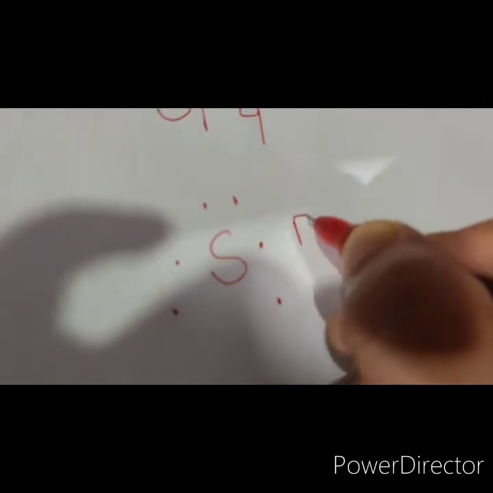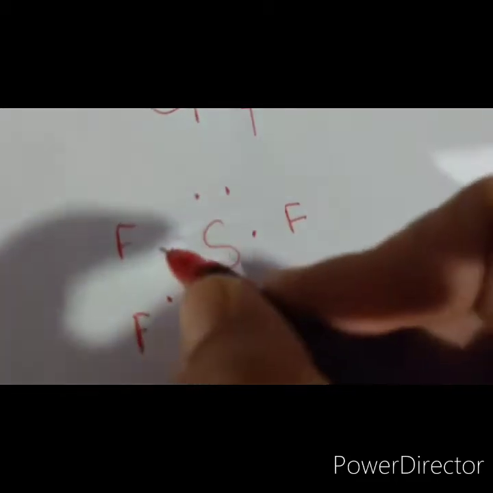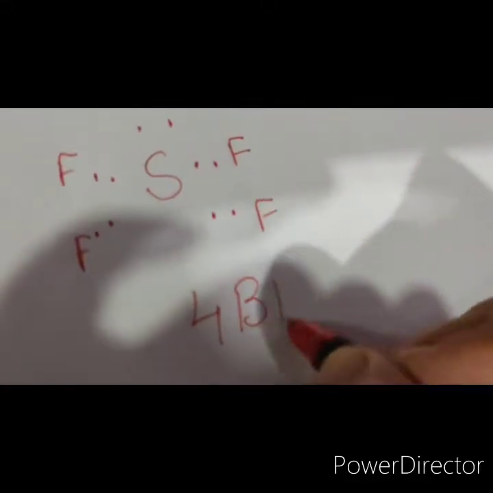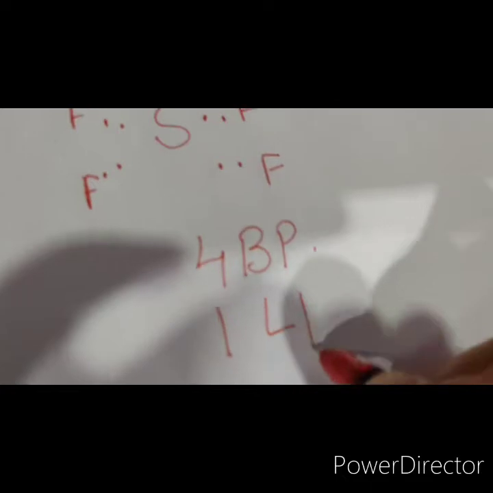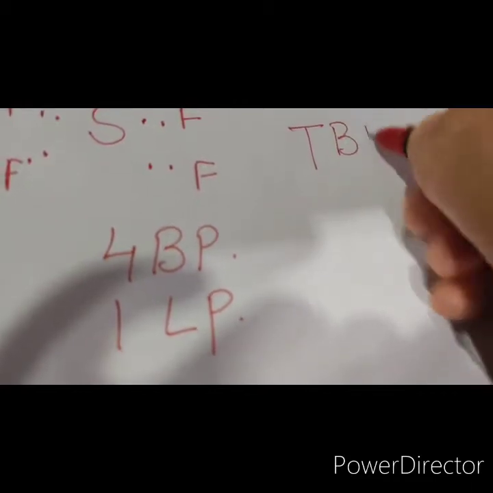So they are forming bonds with fluorine, right? So there are 4 bond pairs and 1 lone pair. Okay, so when there are 5 electron pairs, the best possible arrangement is TBP.